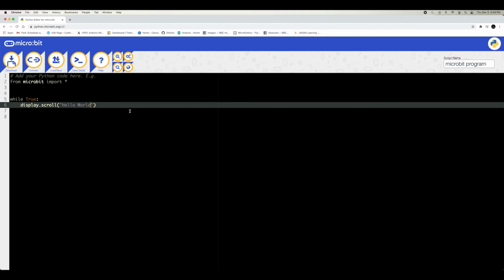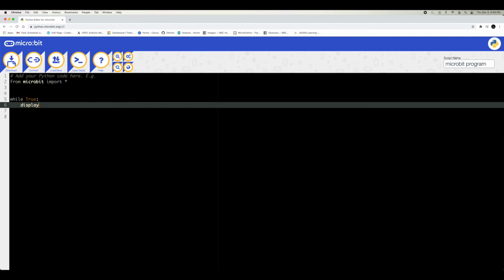This will scroll across your screen. It's like a print, but print has a different use in this version of Python, so I'm not really interested in that.